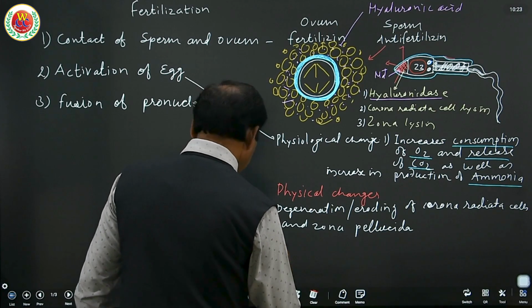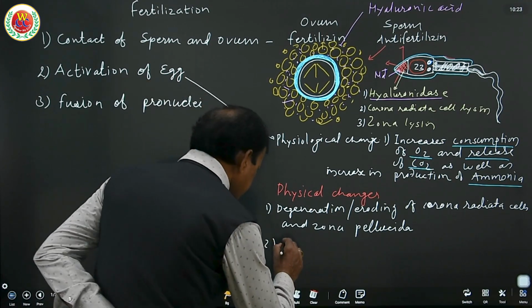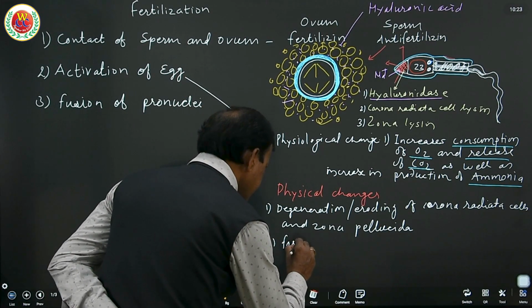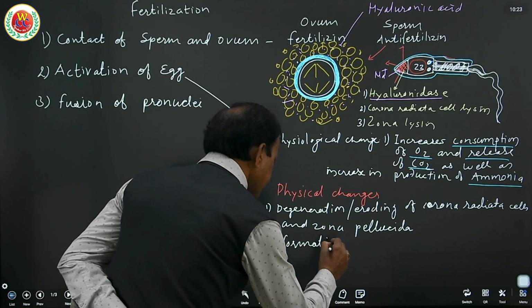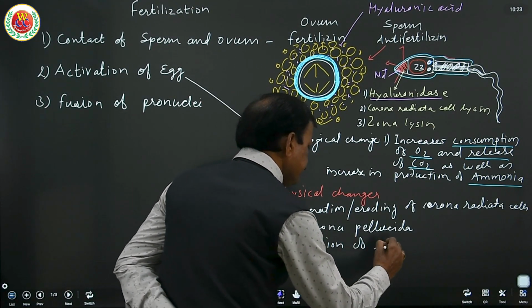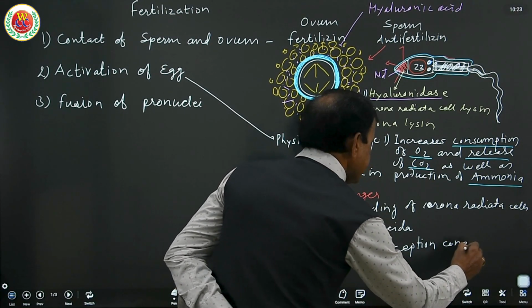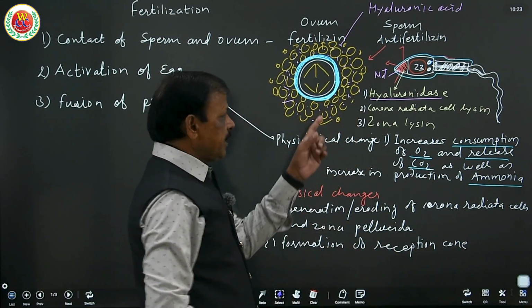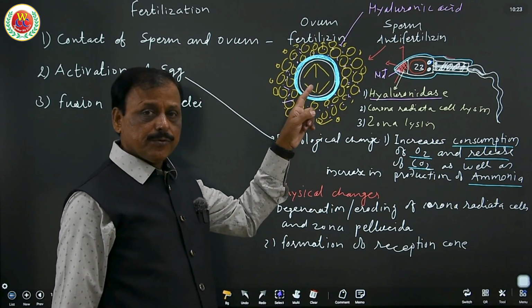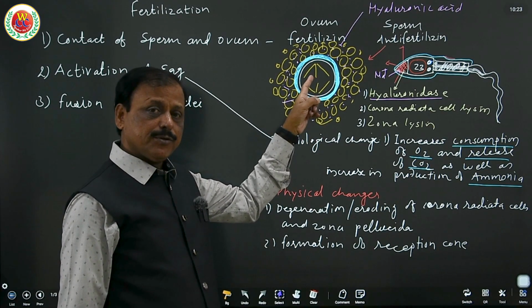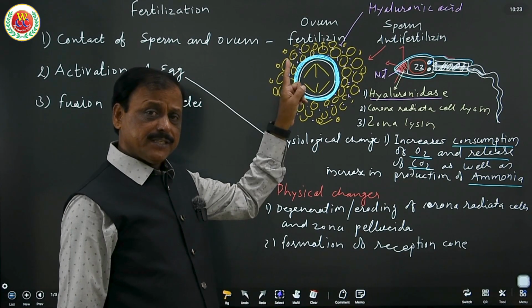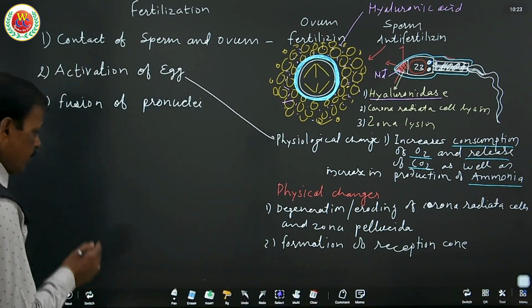So the second point is formation of reception cone. This reception cone forms at the animal pole by the time that the second meiosis arrested in metaphase stage is completed and forms the polar body and ovum.